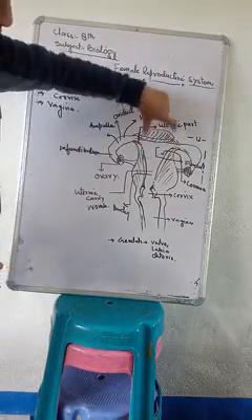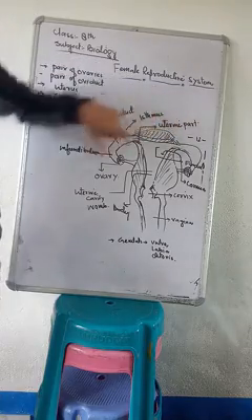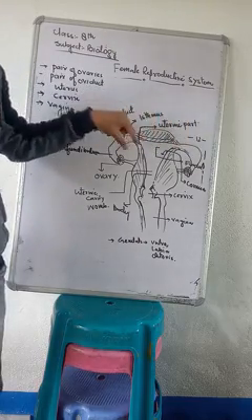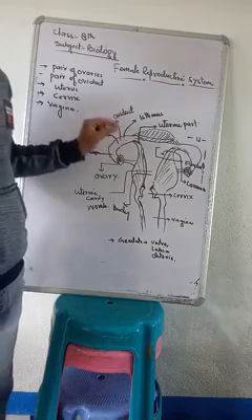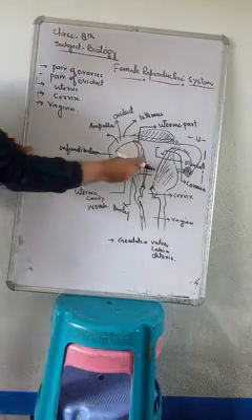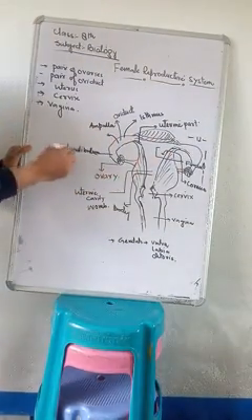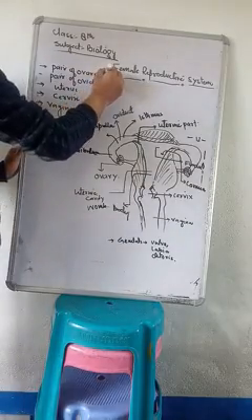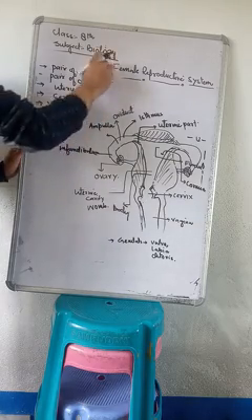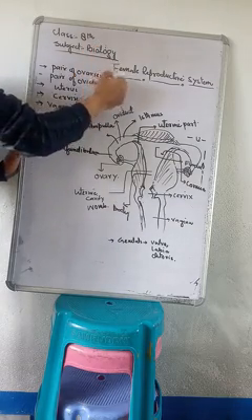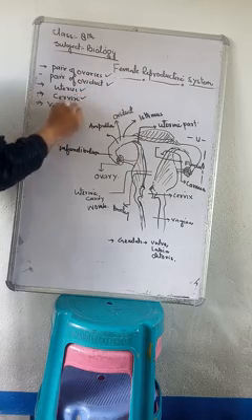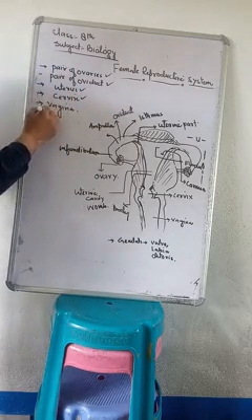Now the different organs of this reproductive system are also called sex organs. These sex organs are usually divided into two parts. One is called internal sex organs, like the pair of ovaries, pair of oviducts, uterus, cervix and vagina.